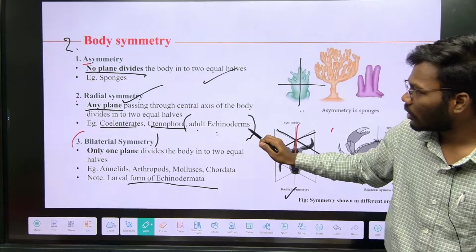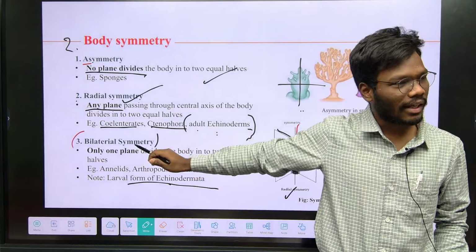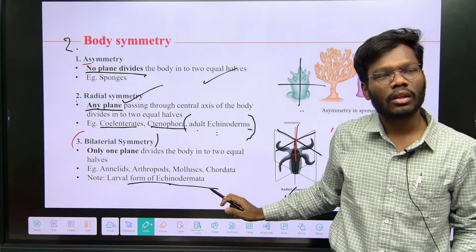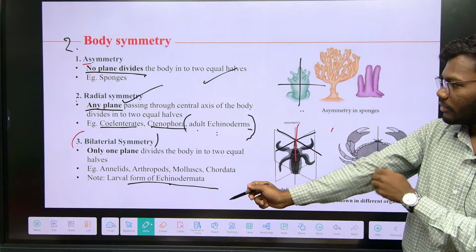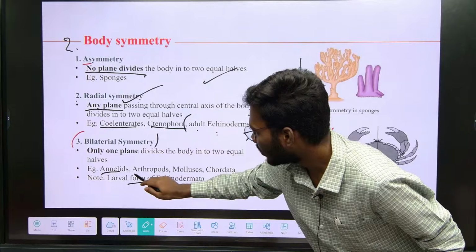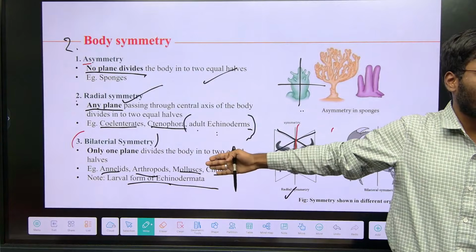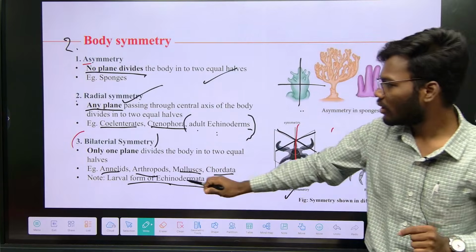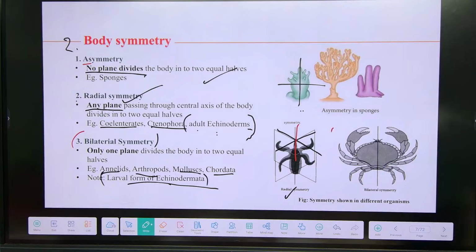Adult echinoderms are radial symmetry, whereas larval echinoderms are bilateral symmetry. This is one of the questions asked in one NEET examination, remember. And bilateral symmetry animals are annelids, arthropods, molluscs, and chordates. These are the examples for bilateral symmetry. The only exception is the larval form of Echinodermata. Understand? So these are the different types of body symmetry.